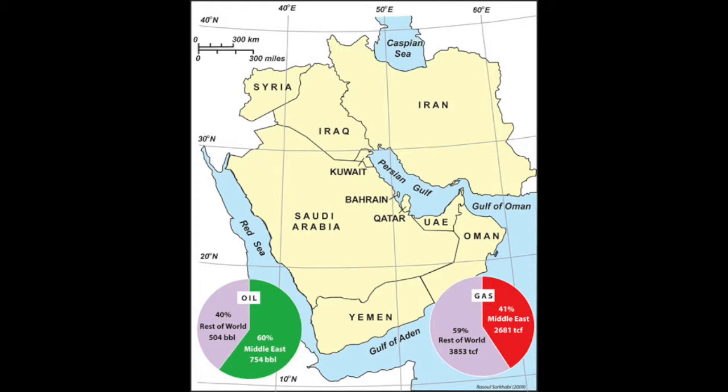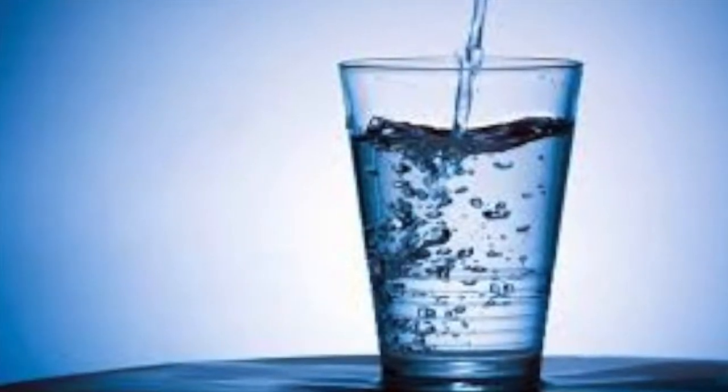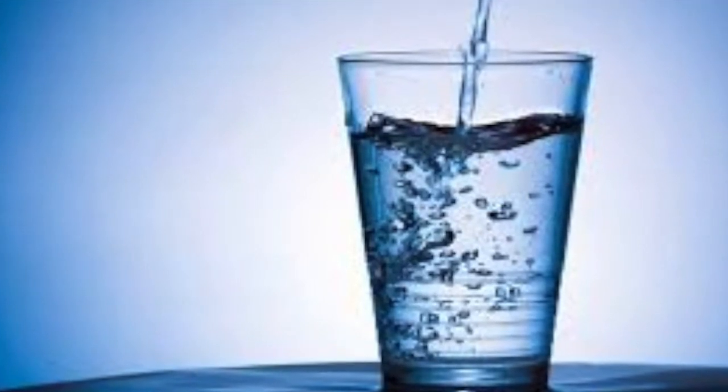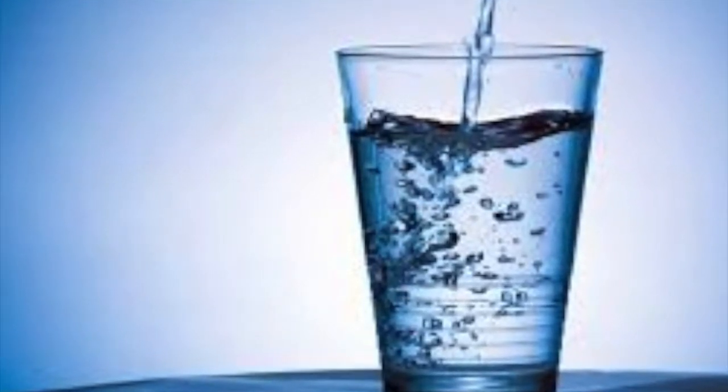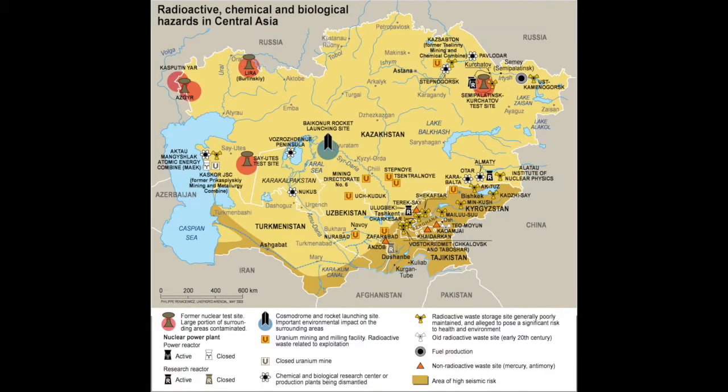41% of the Earth's gas is found in this region. Water is a major import for many countries. Water is also a major problem because water was contaminated by the Soviet Union. As you may see, there have been a couple of nuclear sites in Central Asia, and there are still many there, still appearing.